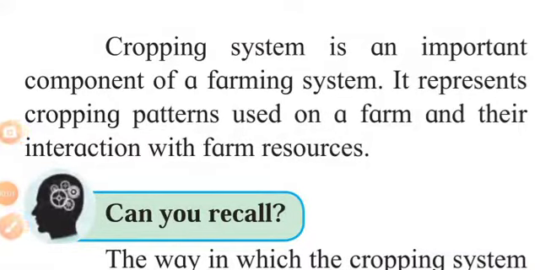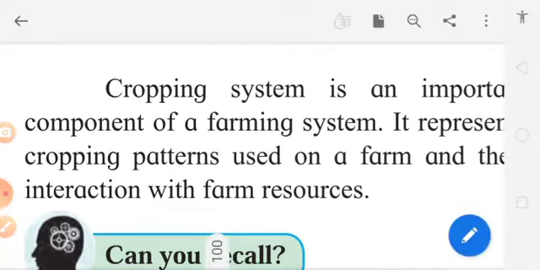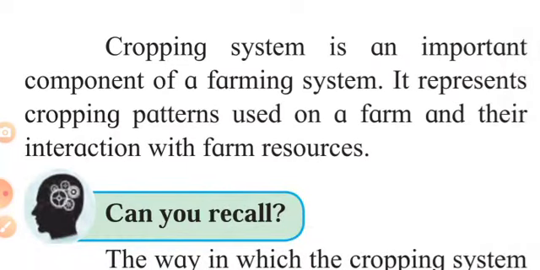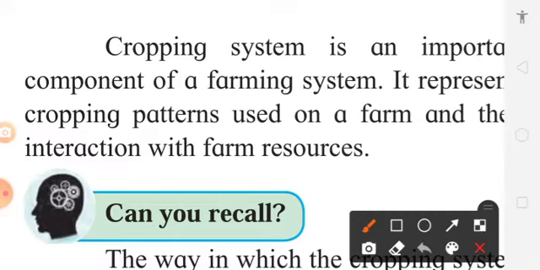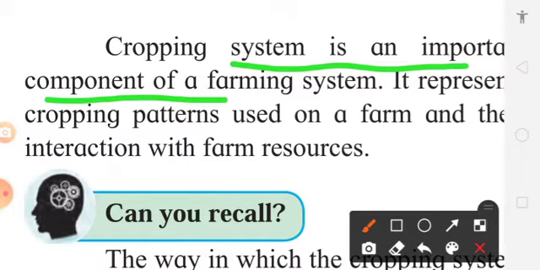Hello everyone. Let us go to the remaining part of this topic. We have already started this topic number 8, cropping system. Now let us see once again what is this cropping system.